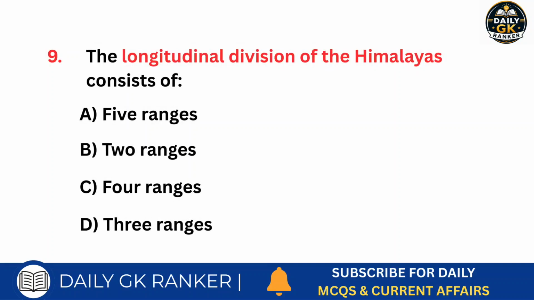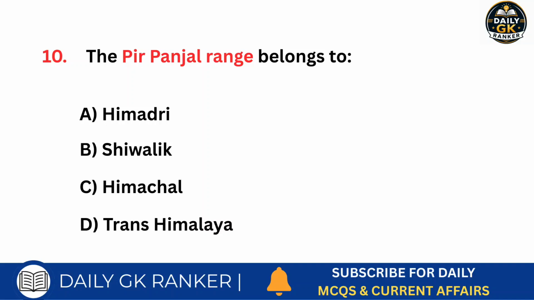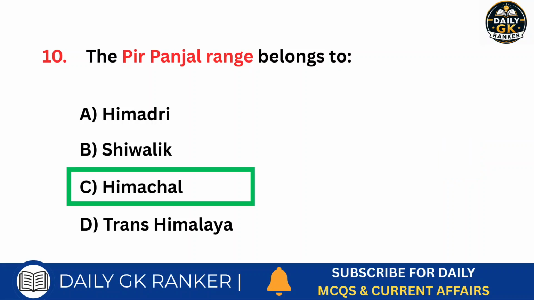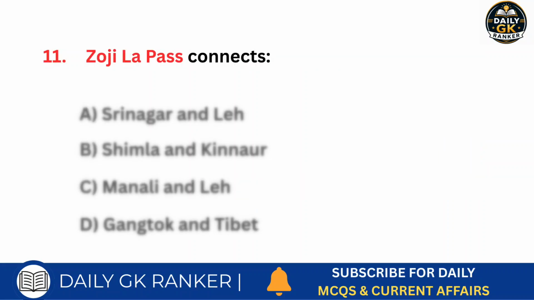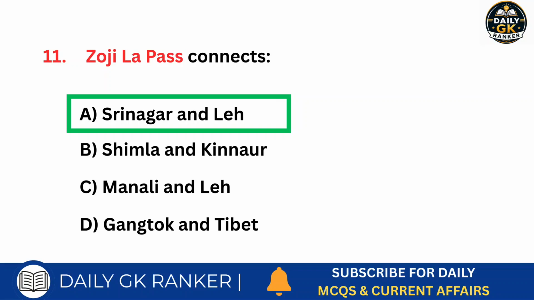The longitudinal division of the Himalayas consists of how many ranges? Answer is 3 ranges. The Pir Panjal range belongs to which Himalayan division? Answer is Himachal. Jojila Pass connects which places? Answer is Srinagar and Leh.